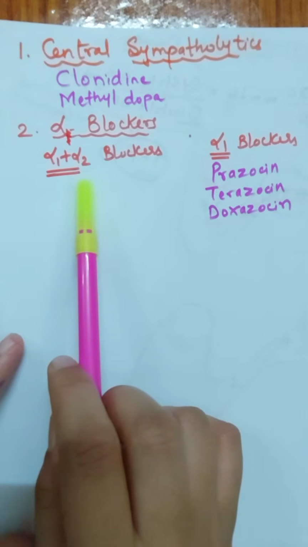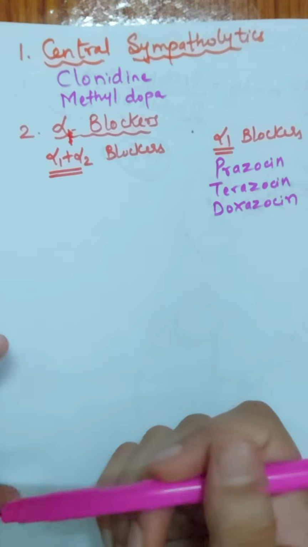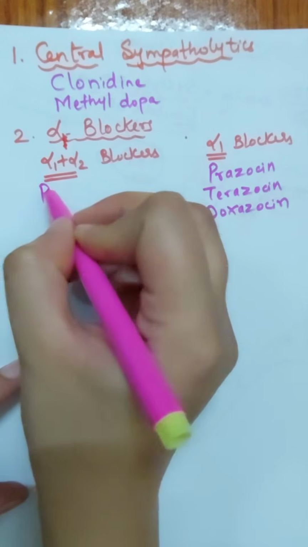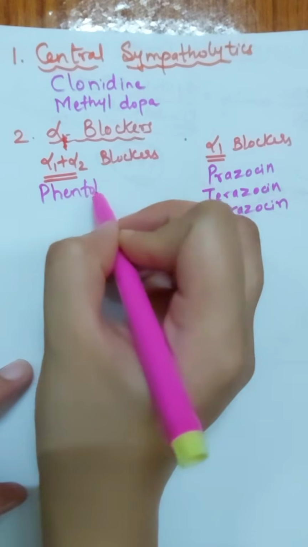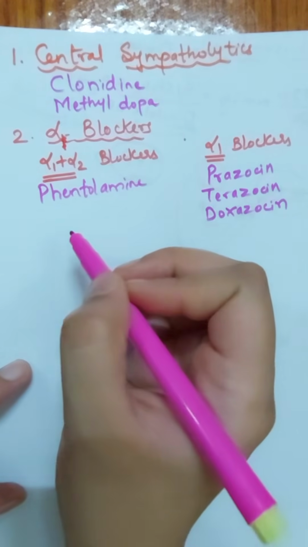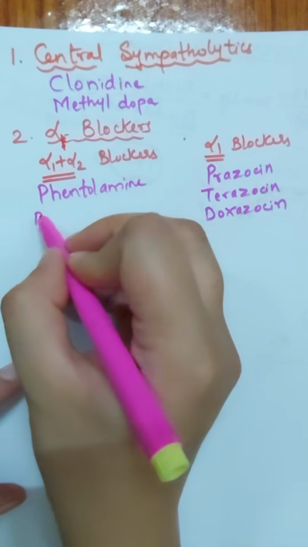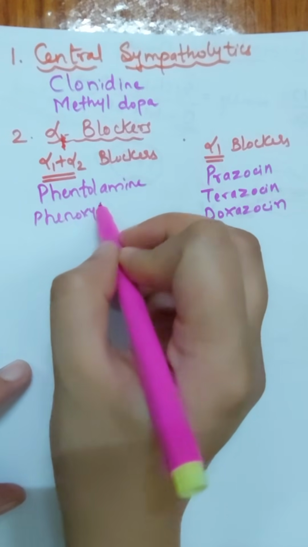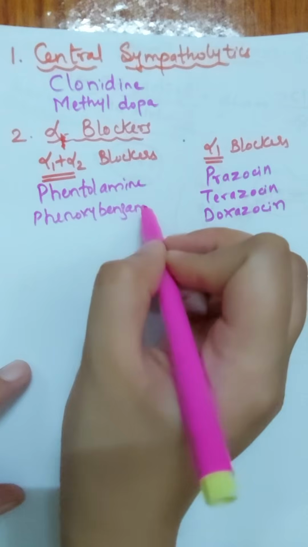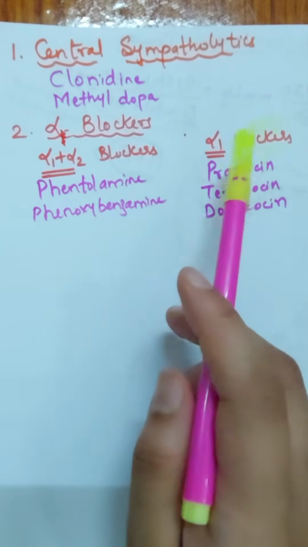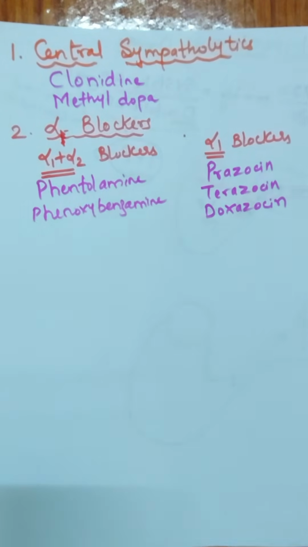Next, talking about these non-selective alpha blockers, the examples are phentolamine and another example is phenoxybenzamide. So what should we select? Should we select a selective blocker or a non-selective blocker? Till now we understood what problem is faced with the alpha 1 blocker. Next, we shall check out what scenario occurs when you give a non-selective alpha blocker.